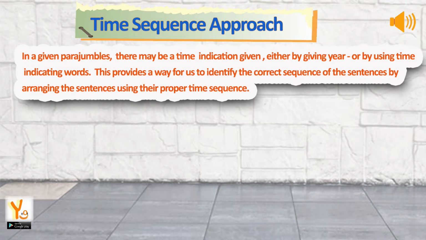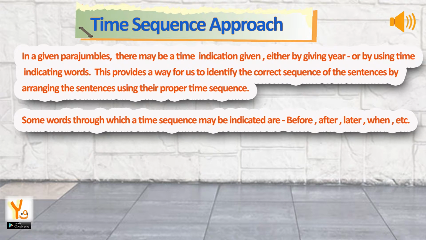Third approach is time sequence approach. In a given parajumble, there may be a time indication given, either by giving a year, or by using time indicating words. This provides a way for us to identify the correct sequence of the sentences, by arranging the sentences using their proper time sequence. Some words through which a time sequence may be indicated are before, after, later, when, etc.